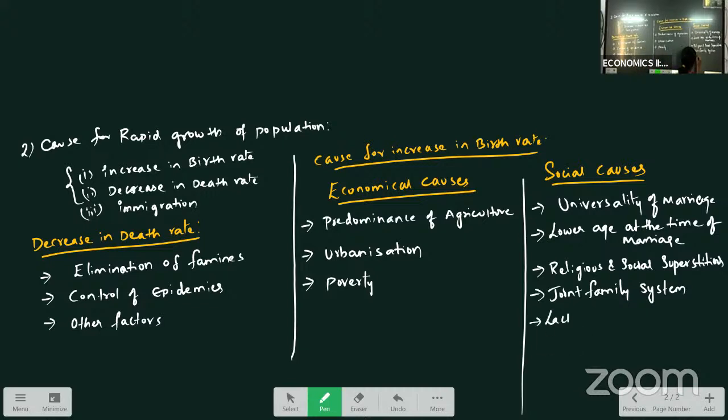And lack of education. Mostly we find in India, illiteracy is high as people are not educated, especially women. If women are not educated, they do not have idea about the advantage of small family. And use of contraceptives are very less. So these are all the causes for increase in the birth rate.